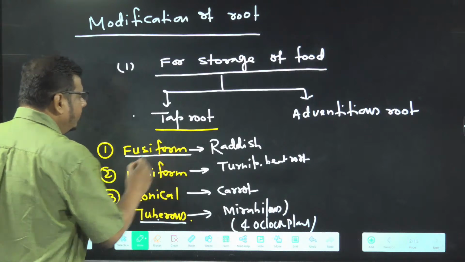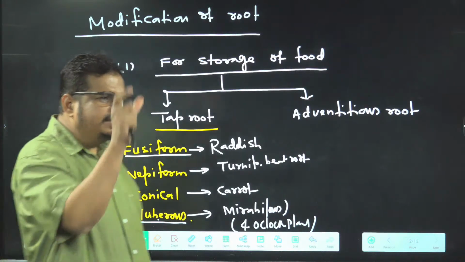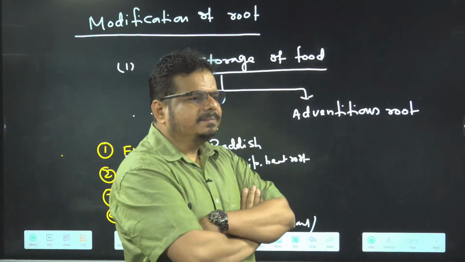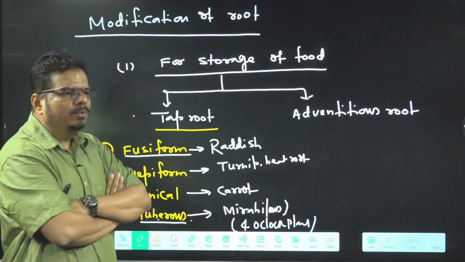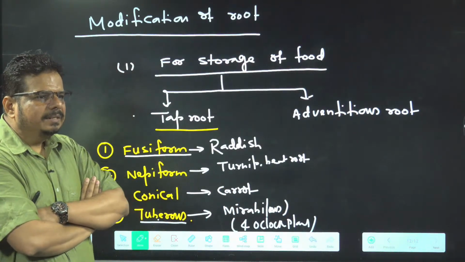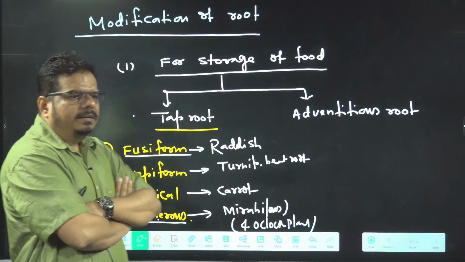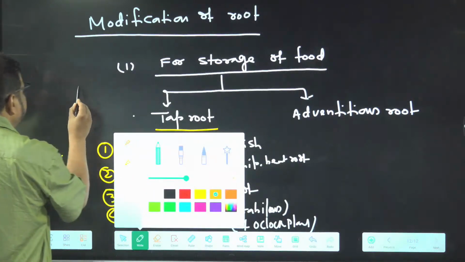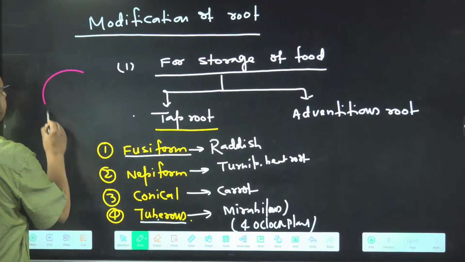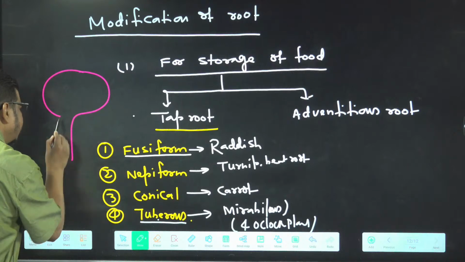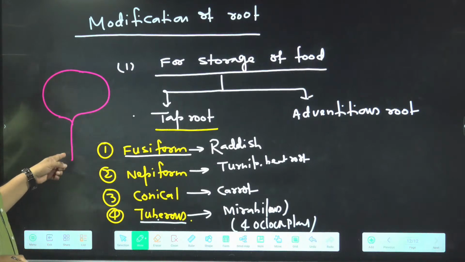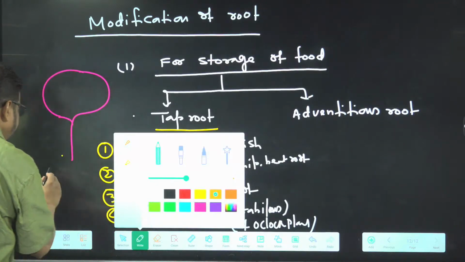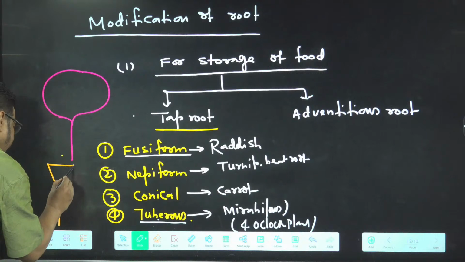In fusiform, if you talk about the shape, you have seen the shape of the radish. Radish looks fusiform in appearance. There is no need to draw the diagram, you know about radish. Napiform: turnip, beetroot, you have seen, no? Initially it is a swollen area and suddenly gets tapered. It is called napiform. Carrot looks like a cone. It is conical.